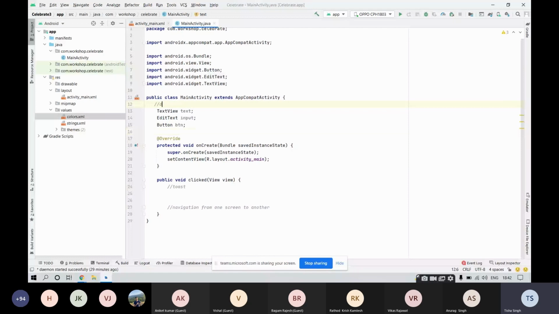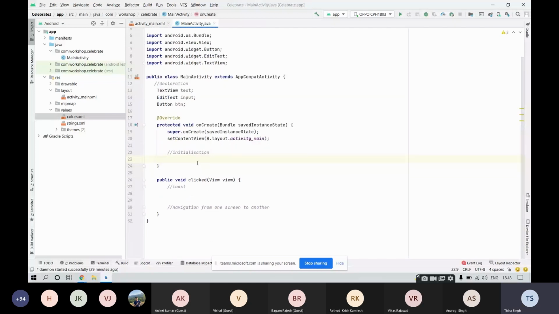So where you are making the declaration is just after this class, like the first parenthesis of the class over here. Then you need to initialize it. Text, input and btn are empty slots. You need to fill these slots with something, so for that you need to initialize them. For initialization, take this empty slot, that is text. Text was an empty slot, right? Then with the help of this assignment operator equal to, assign it by making use of this function called findViewById with a semicolon.